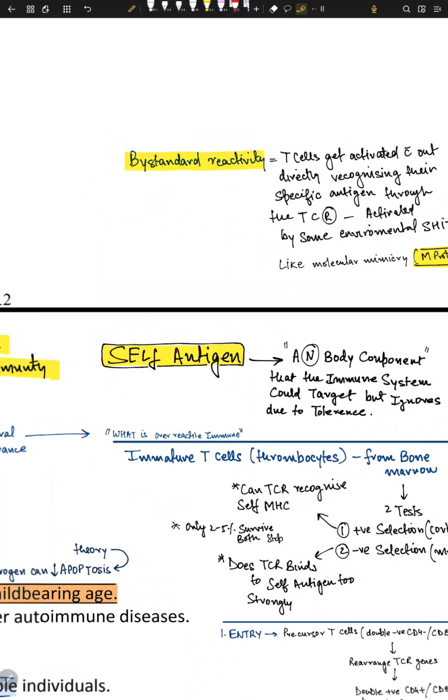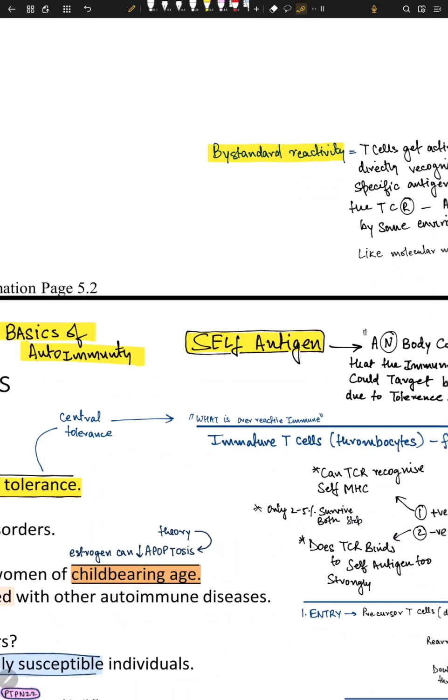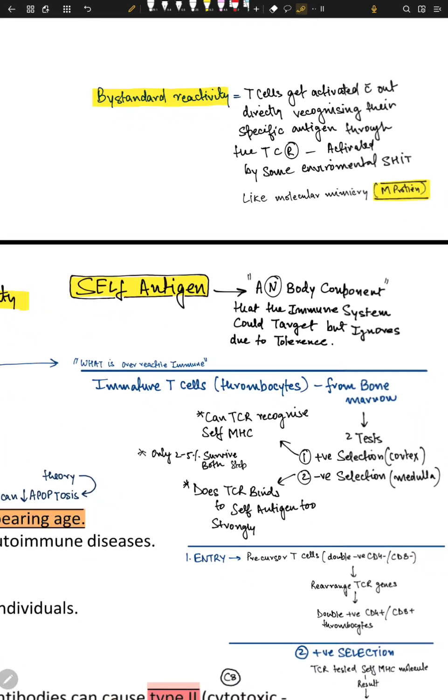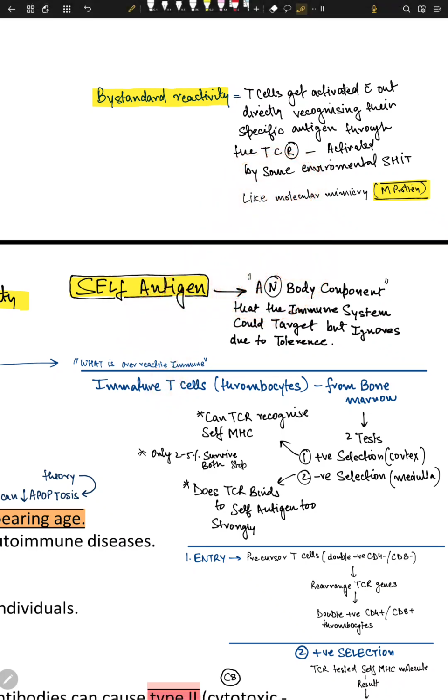Let's build on this concept and try to understand what autoimmunity really is. Autoimmunity means immunity against itself. Story time: what is an overactive, overreactive immune system? You have immature T cells from the thymus, and you need CD4 and CD8 cells for education. These T cells go to them and get educated on what to attack and what not to attack.